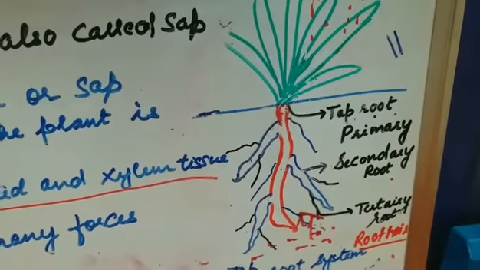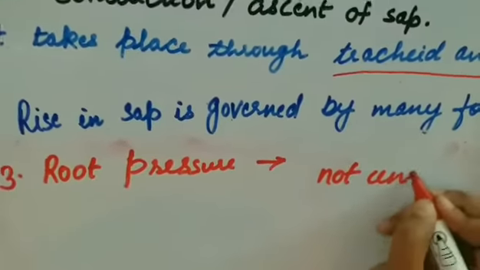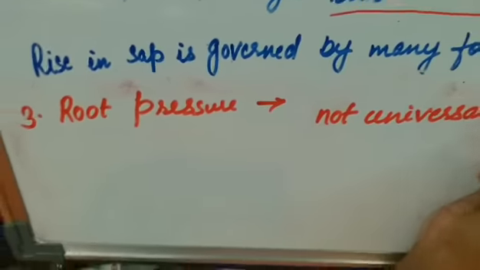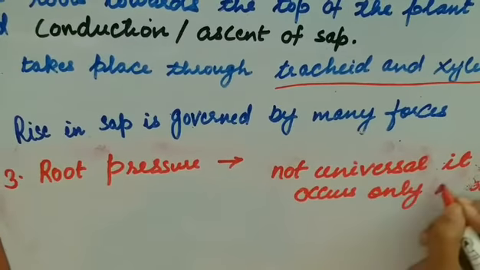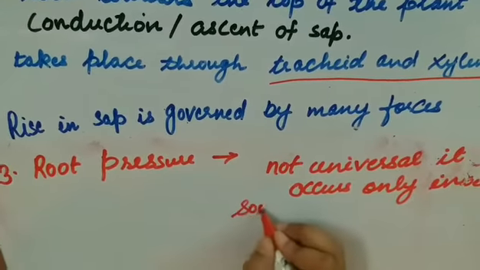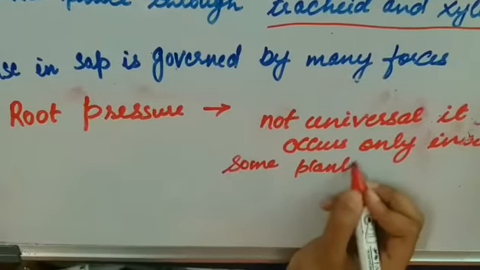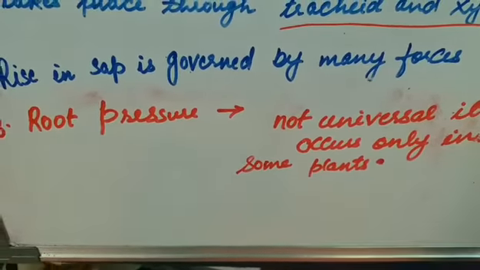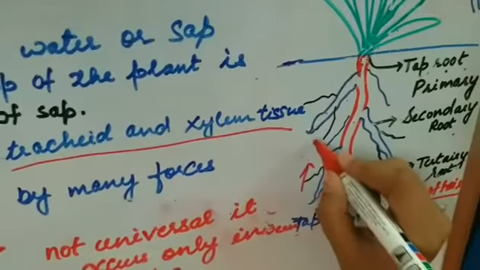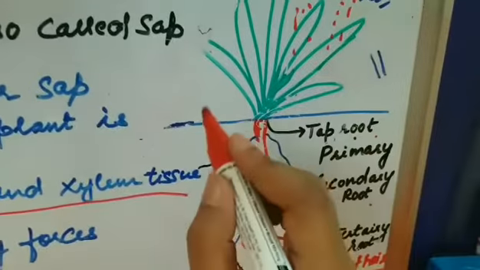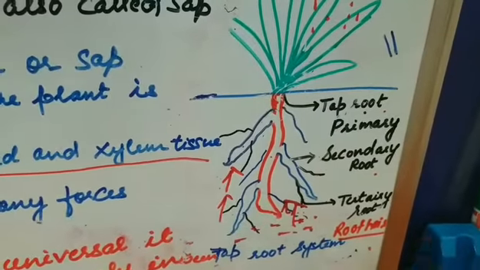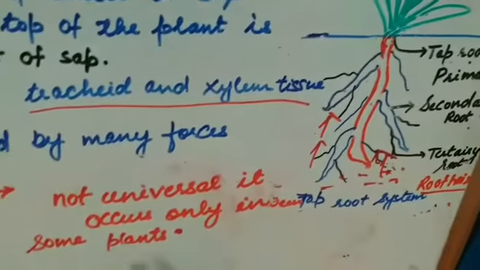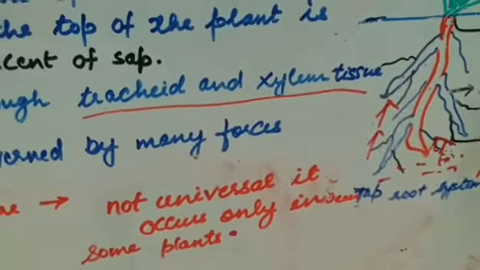And there is one note: it is not universal, it occurs only in some plants. So the root pressure, due to the continuous inflow of the water from the root to different parts of the plant, develops a pressure in the root. That is known as the root pressure, and it is not universal in all the plants. It occurs only in some plants.